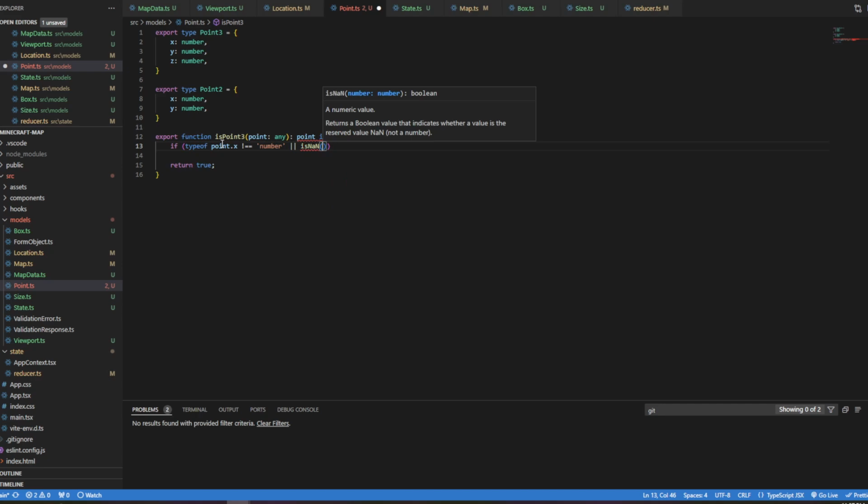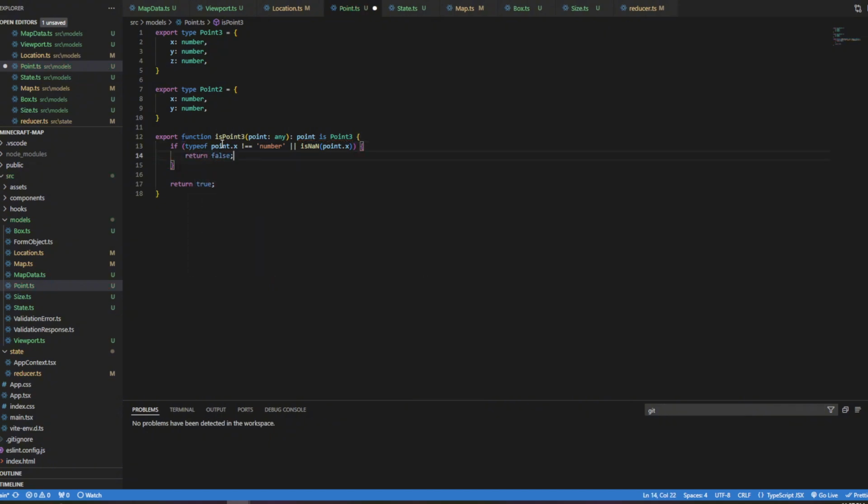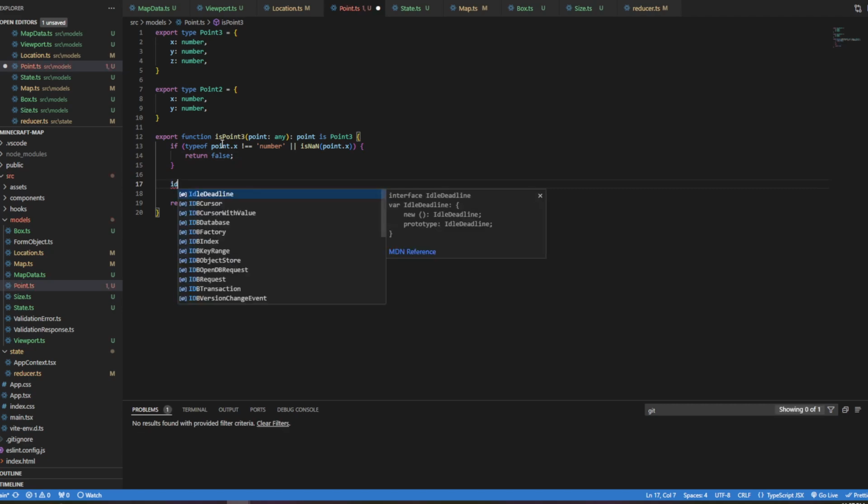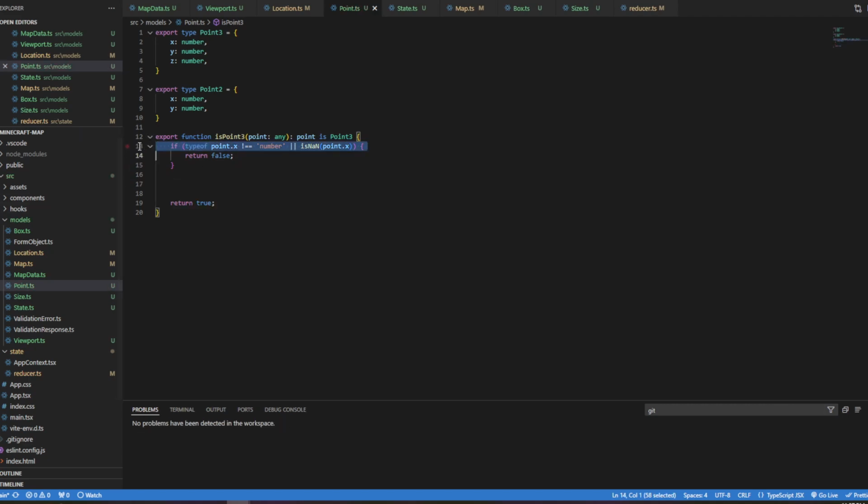So weird. Point.x return false. You need the return false. I've been doing too much C#. If, and then we'll just copy and paste for the rest of these. And then we'll have a Y and a Y and a Z.